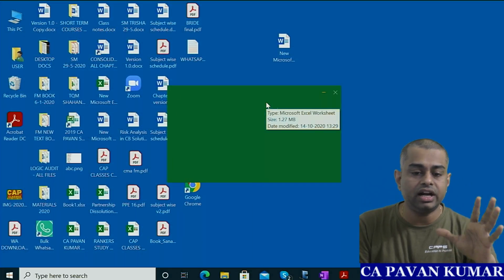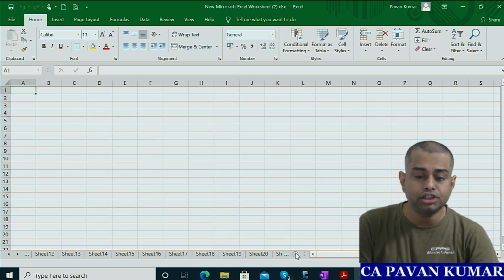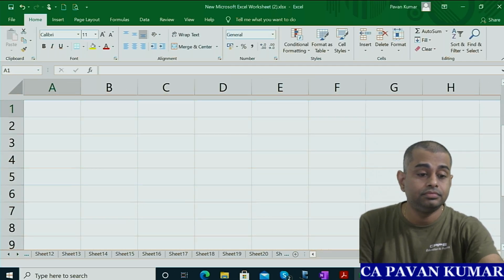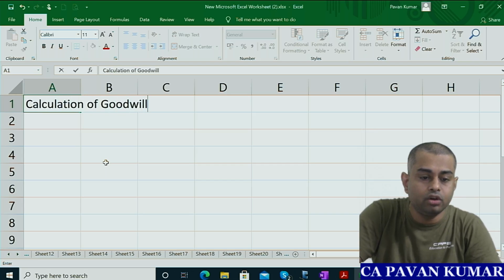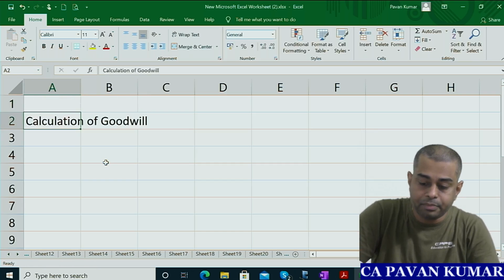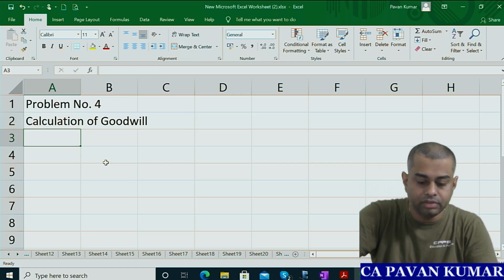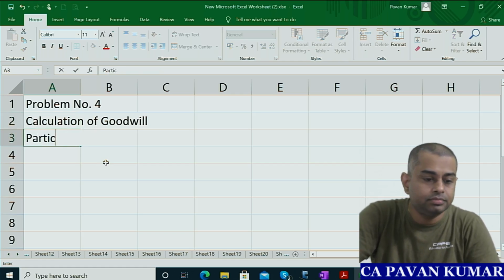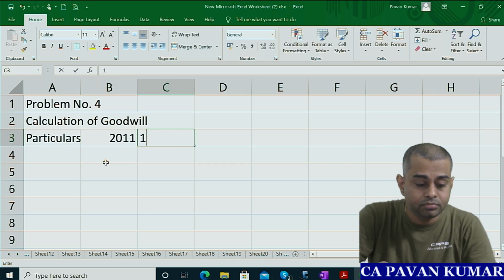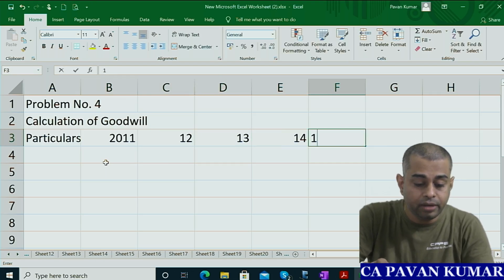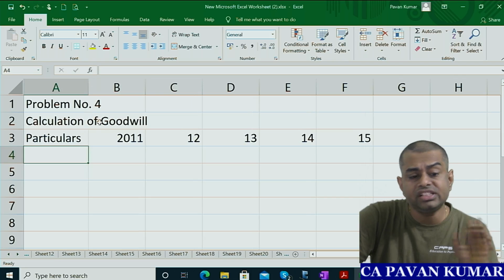So first let us go to calculation of goodwill. Put the heading problem number 4 in partnership. Problem number 4, calculation of goodwill. Particulars. So 2011, 12, 13, 14, 15. 5 years they have given. Correct? In that, first write the rule.